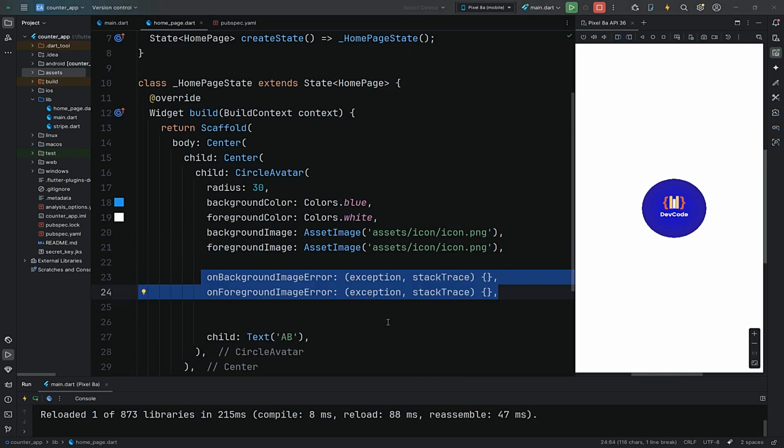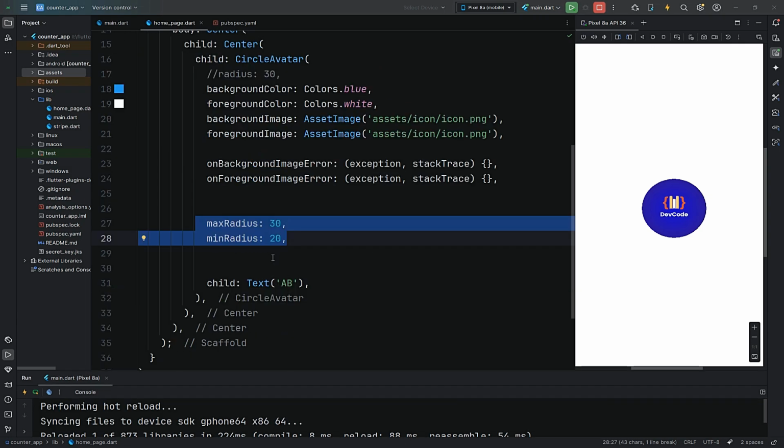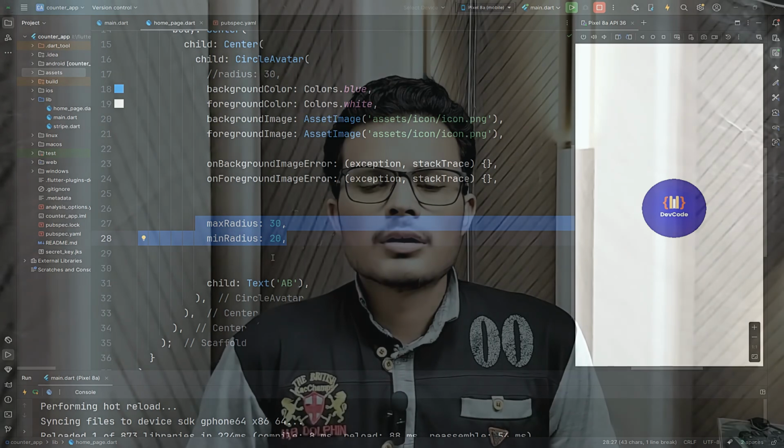These two callbacks, onBackgroundImageError and onForegroundImageError, are called when an error occurs during image loading. You can also add maxRadius and minRadius using these two properties. So that's it. The CircleAvatar is a simple but powerful tool for profile UIs.